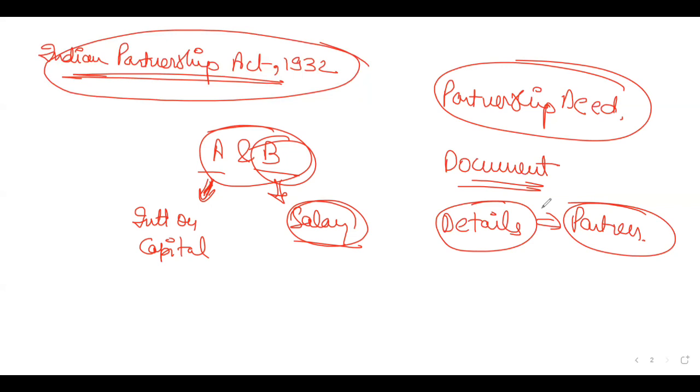But the main point we want to study here is, first of all, interest on capital. What is interest on capital? So we know business requires money to run, capital. And only the owner can provide the business with some money.